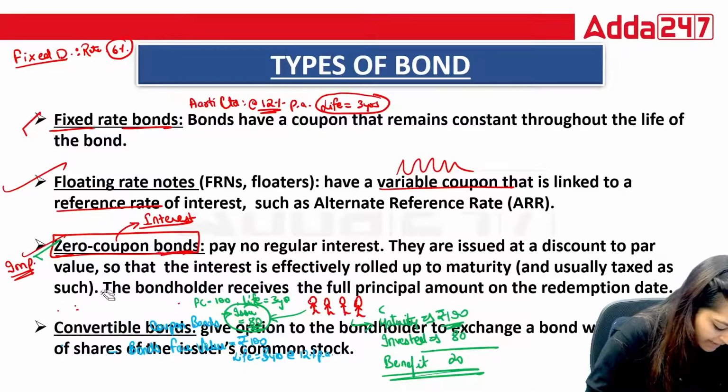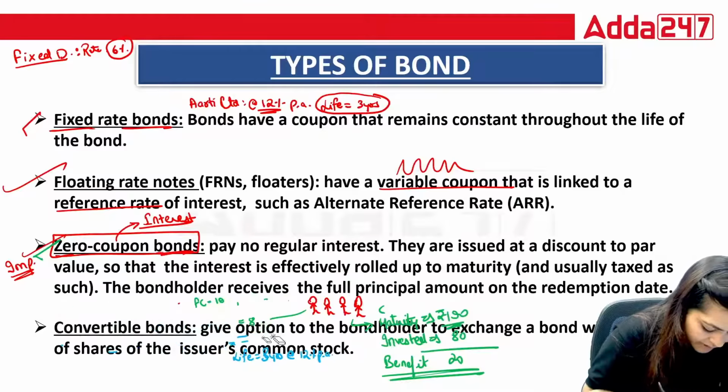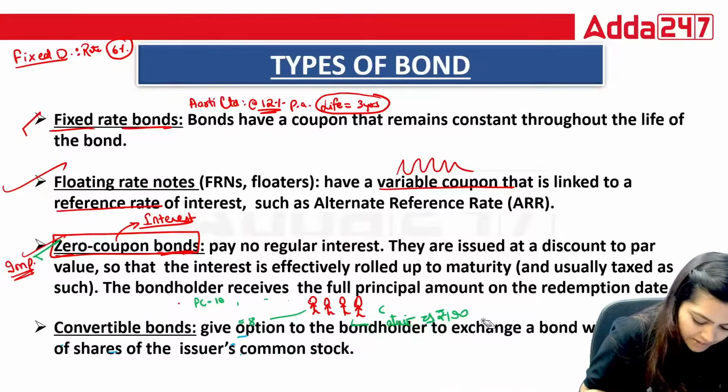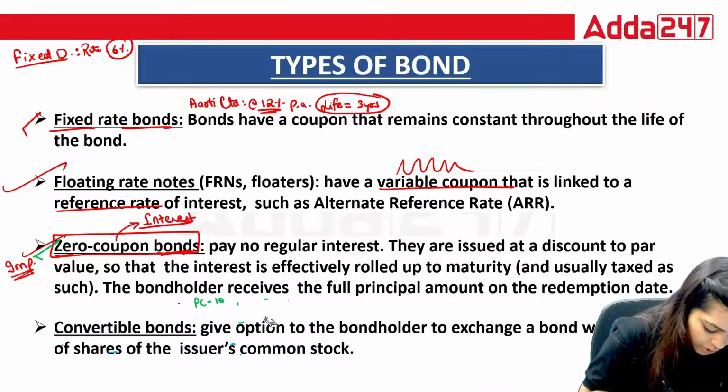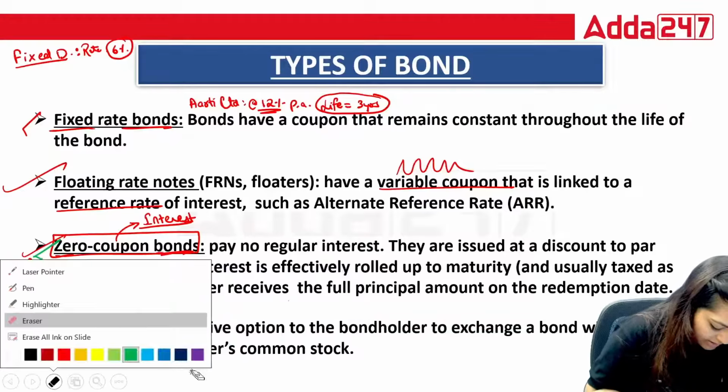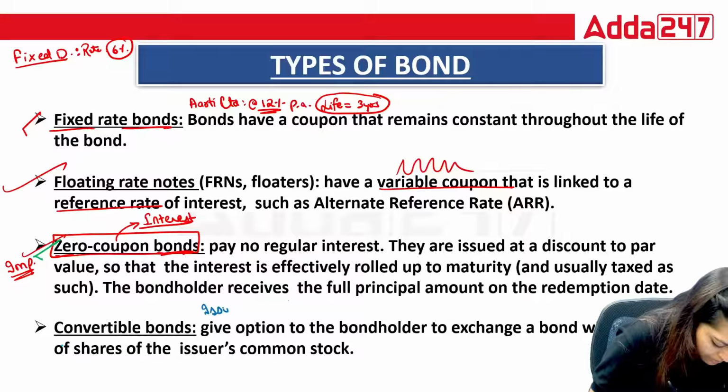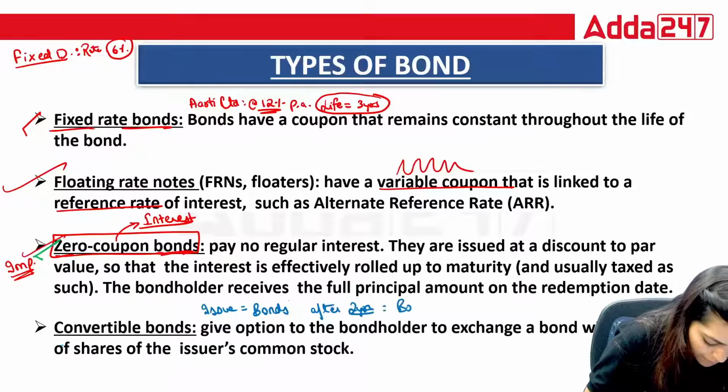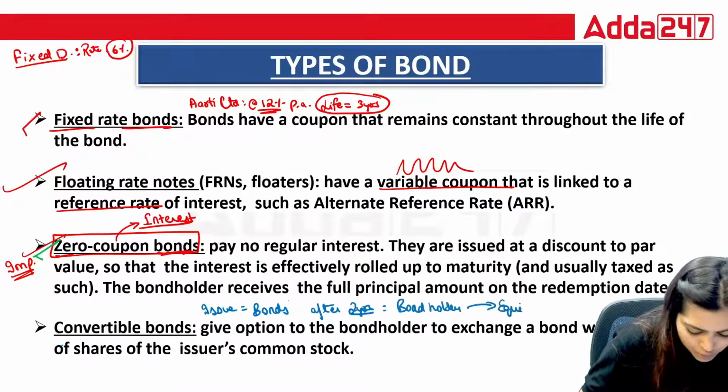Convertible bonds means at the time of issue, you say that we are issuing bonds, but after a few years you are going to give the right to convert it into equity. Now, after 2 years, bondholders can convert it into equity.